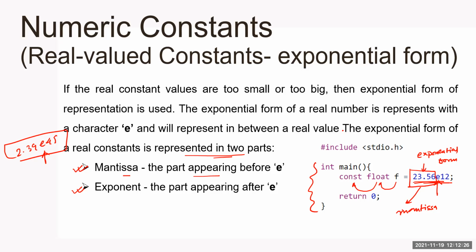And the part appearing after e will be called the exponent. Please watch my floating point representation video also. That video is already there in the playlist. You can see how the mantissa and exponent will be taken care of by the CPU to convert that floating point number into binary, because finally the number should be in binary so that your CPU can process and understand it, because binary is the machine language.